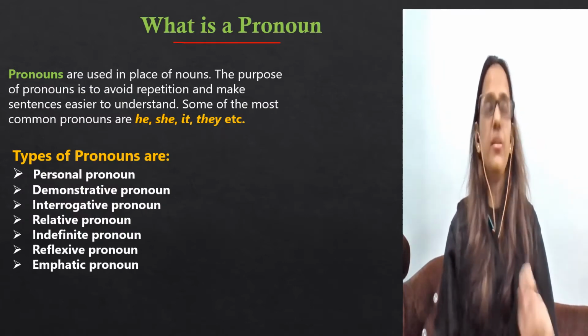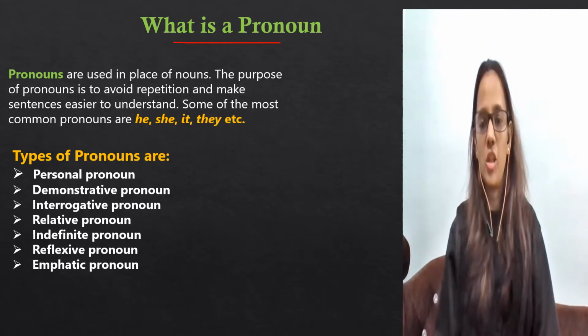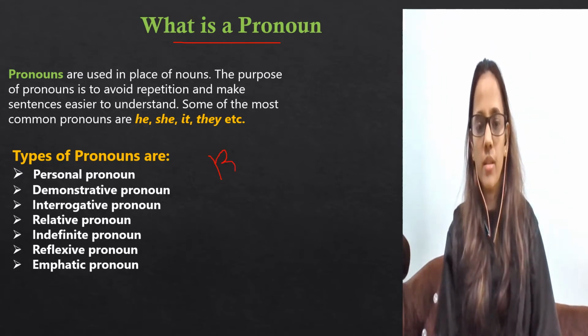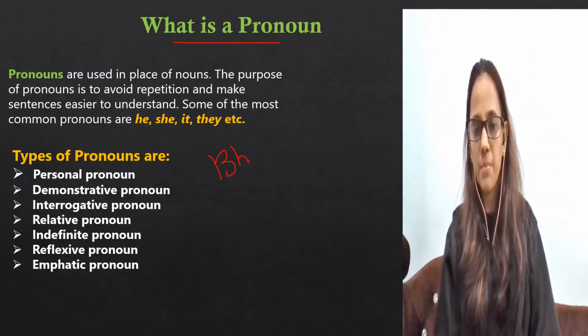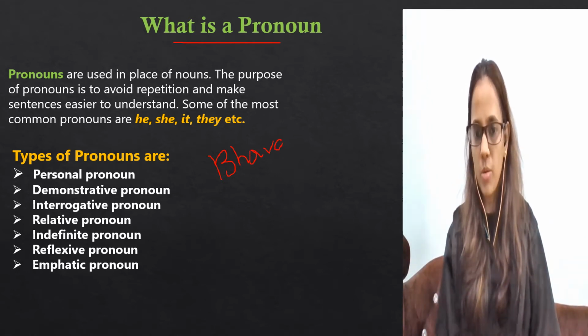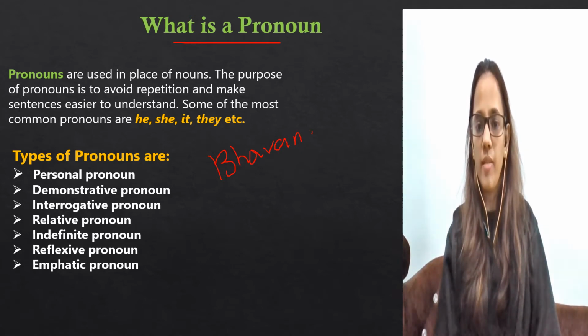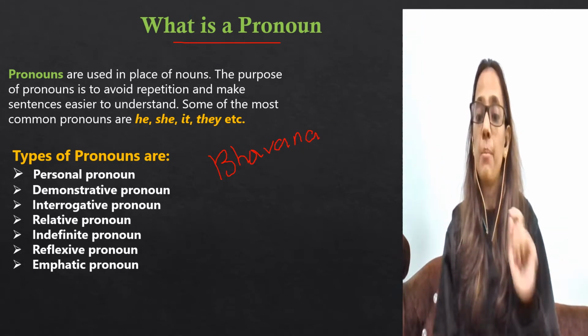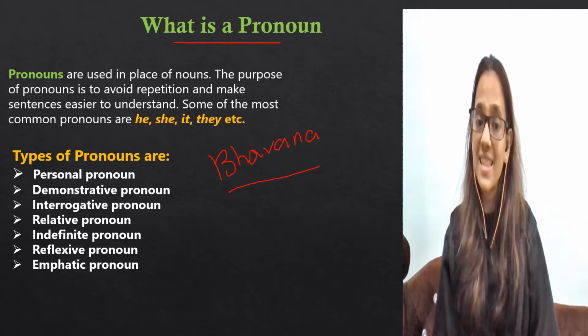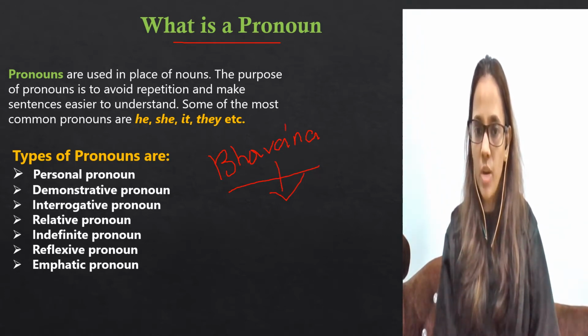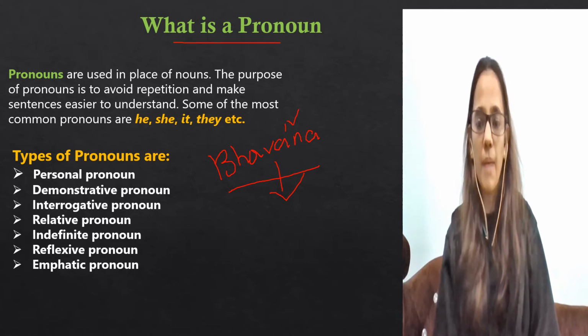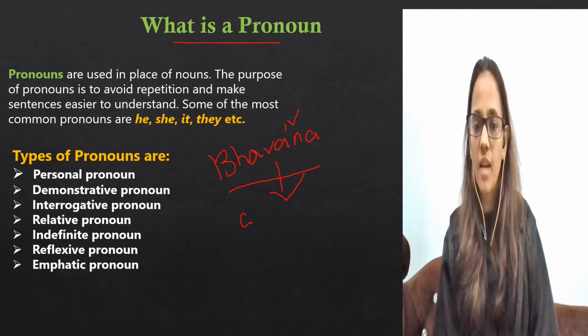Pronouns क्या होता है? For example, अभी मैं बोल रही हूँ Bhavana is my teacher. तभी ये Bhavana क्या हो गया? Bhavana is the name of a particular person. तो Bhavana क्या हो गया? Bhavana is nothing but a noun. ठीक है, proper noun हो गया जो हमने पढ़ा last video में, right? So Bhavana proper noun हो गया. But अब what pronoun says? Pronoun is nothing but it is used instead of a noun. तो अभी noun है तो मैं उसको कैसे use करूँगी instead of noun? Bhavana is female. So what I will say? I will use she. For example, I say London is a beautiful city.